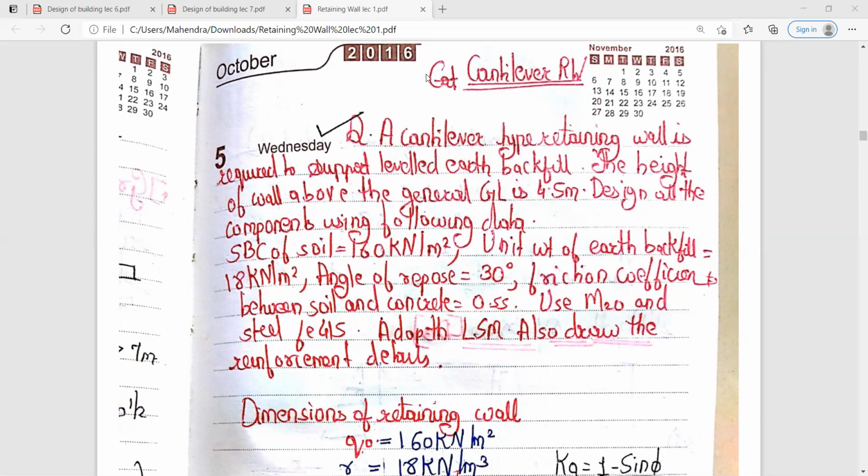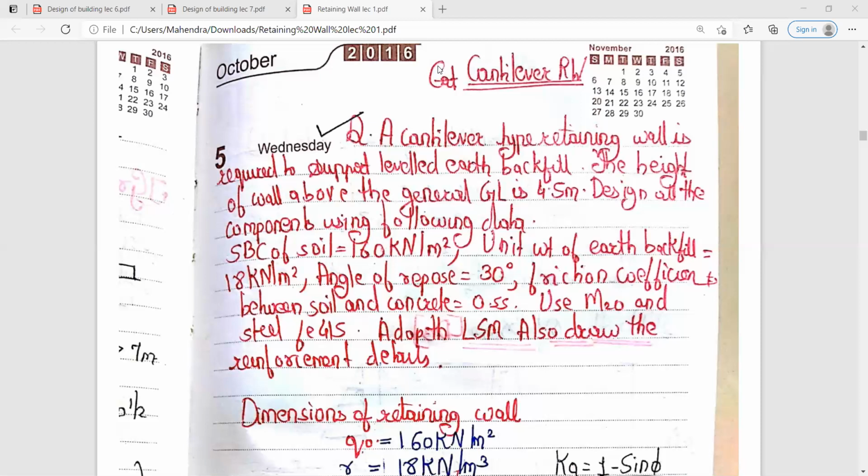Here you have to adopt LSM, that is limit state method, and also you need to draw the reinforcement detail. So here, what have they told you? They have told you to design the cantilever retaining wall that will support the level earth backfill, and they have given the height above the general ground level as 4.5 meter, and all these data, that is SBC of soil, angle of repose, coefficient, as well as grade of concrete and steel.